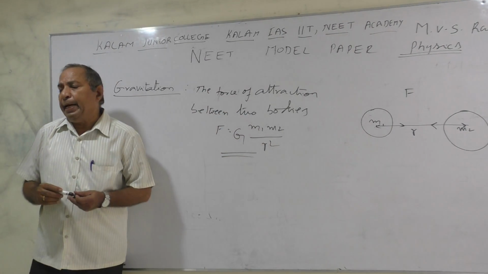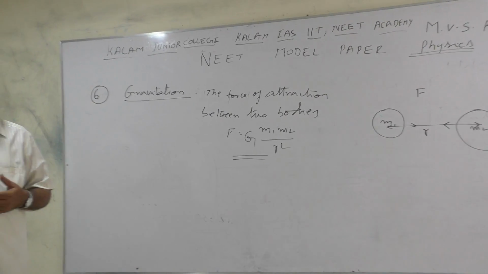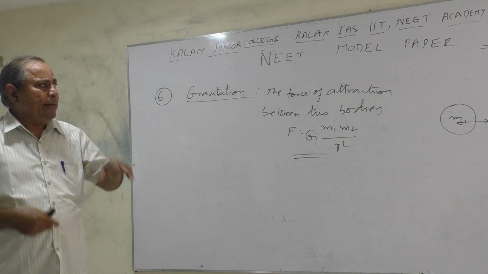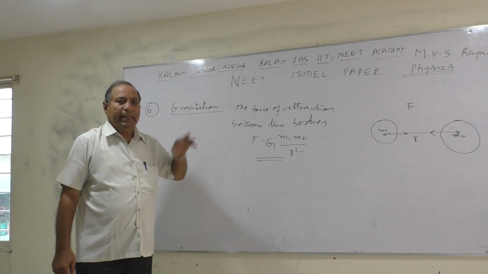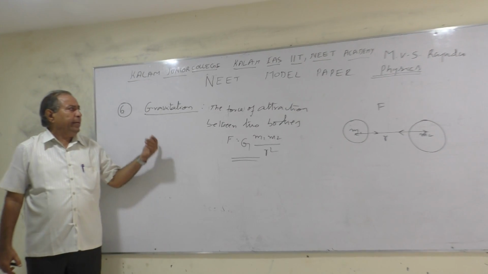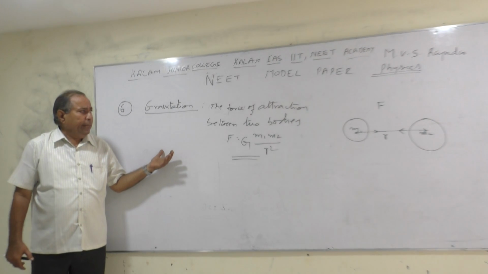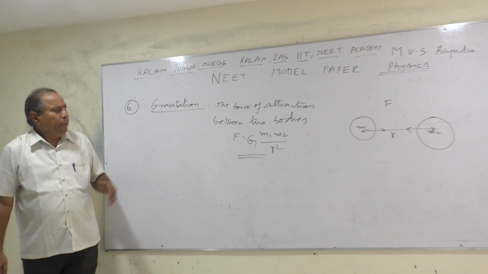We will see in daily life, the earth is revolving around the sun. It is always revolving around the sun because of the force of attraction between the sun and the earth. And the moon is revolving around the earth. That is also because of the force of attraction between the earth and the moon. Okay, now we will see.